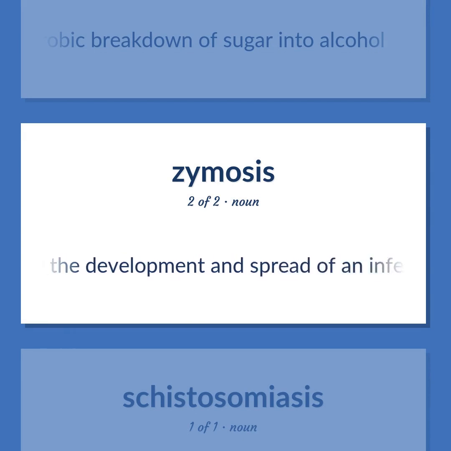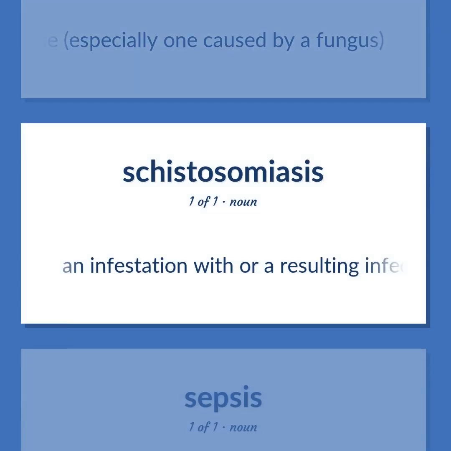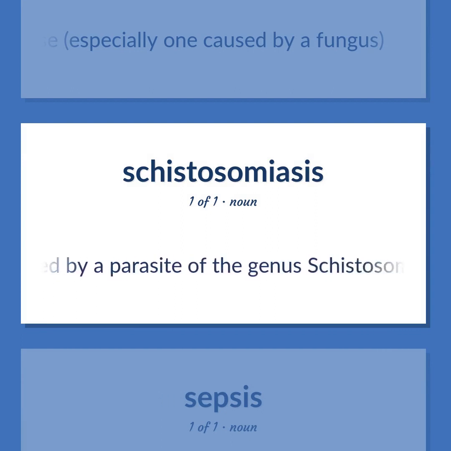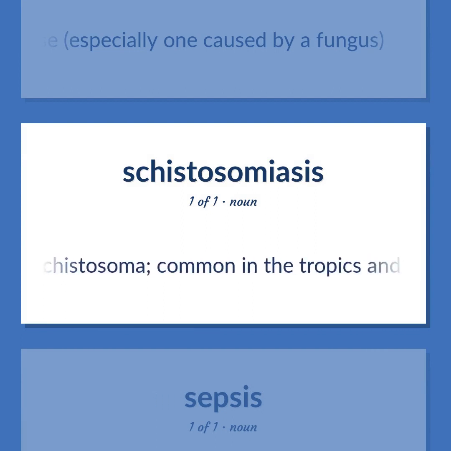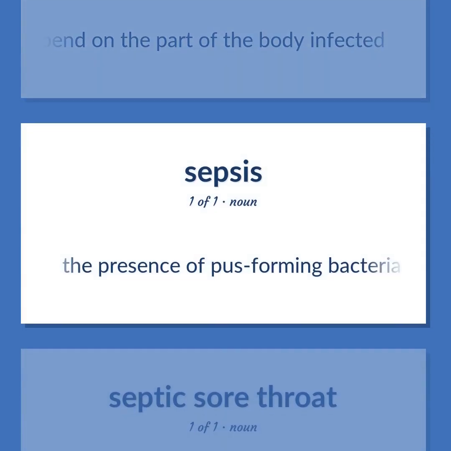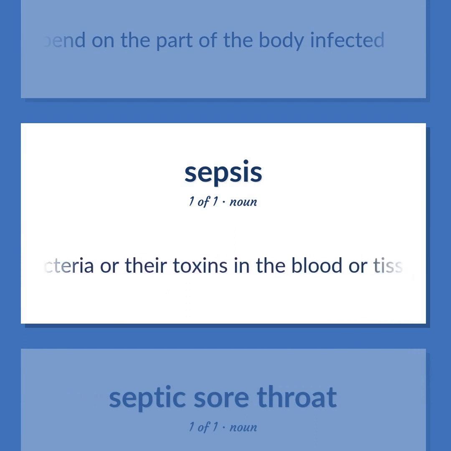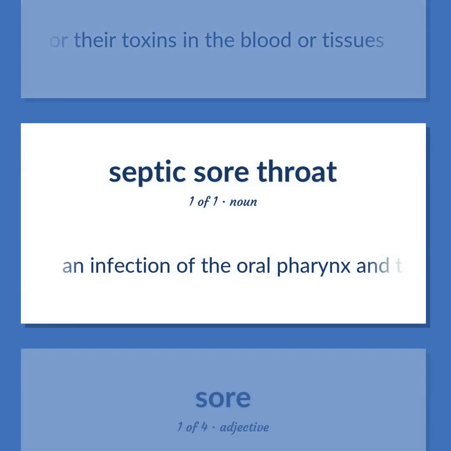Medicine, the development and spread of an infectious disease, especially one caused by a fungus. An infestation with or a resulting infection caused by a parasite of the genus Schistosoma, common in the tropics and Far East. Symptoms depend on the part of the body infected. The presence of pus-forming bacteria or their toxins in the blood or tissues. An infection of the oral pharynx and tonsils by streptococcus.